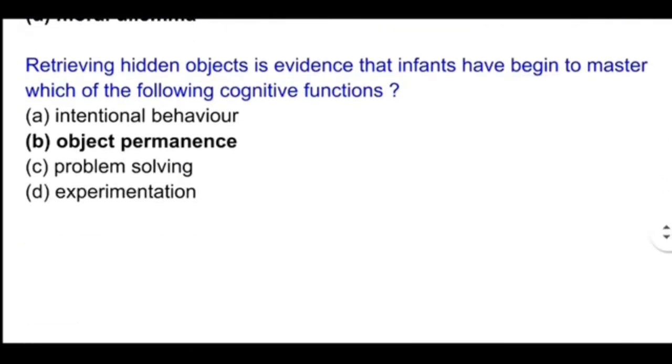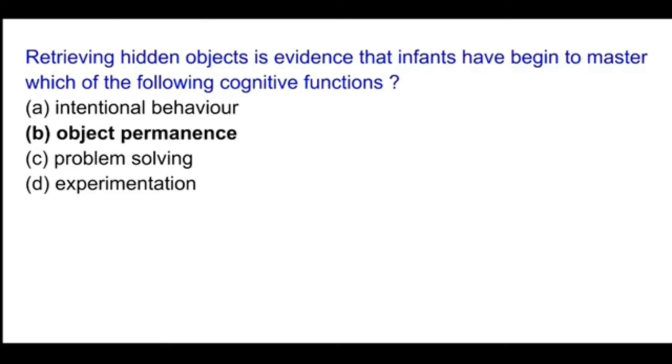Next question. Retrieving hidden objects is evidence that infants have begun to master which of the following cognitive functions? So retrieving hidden objects is related to object permanence, that is option B will be your correct answer.